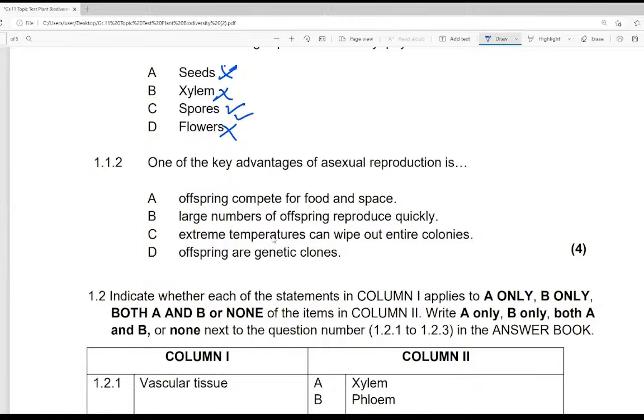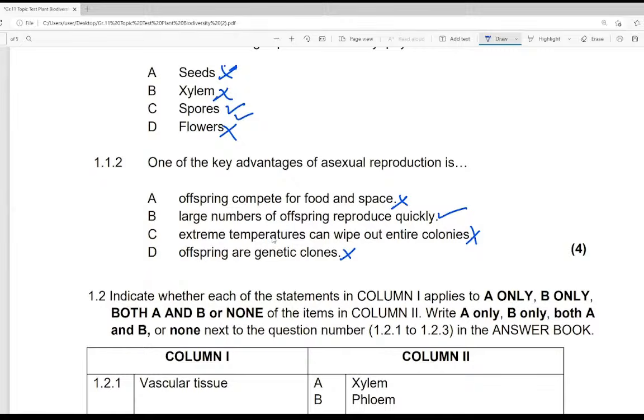Offsprings competing for resources is not an advantage. A large number of offsprings are produced quickly: this is correct. Extreme temperature can wipe out: this is not an advantage. Offsprings are genetic clones: this is also not an advantage.